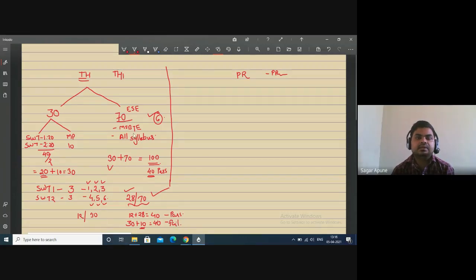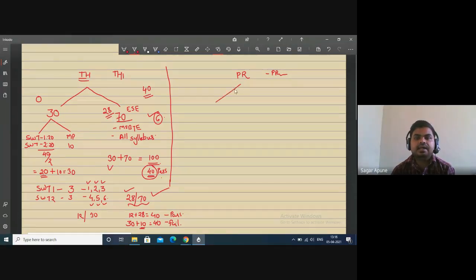Yes, understood. So here out of 70 you have to score minimum 28 and your total should be 40. Means even if you score 0 in sessional work, test 1 and 2 and micro project, you have to score at least 40 to pass this examination. Okay, so this is the difference between these two. Then next, what about practical?